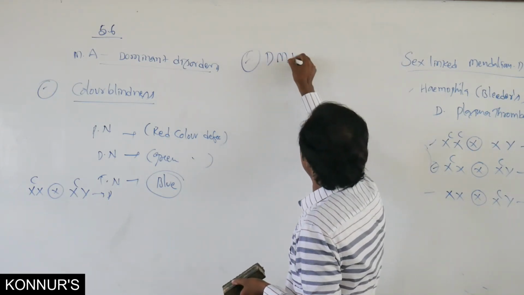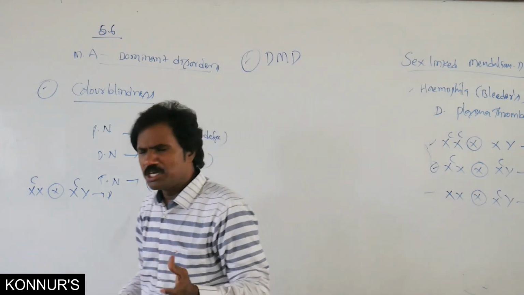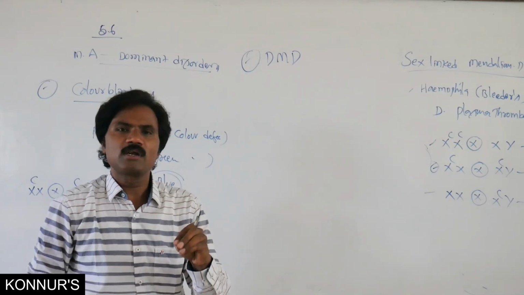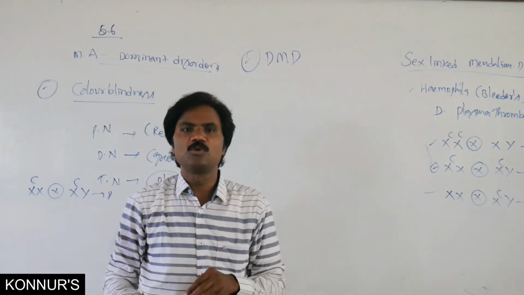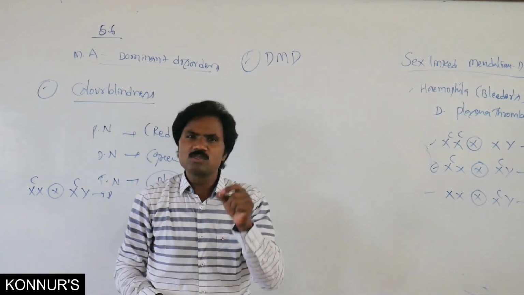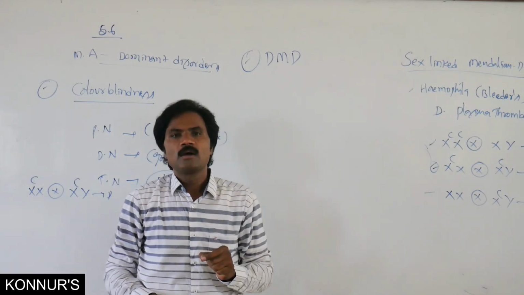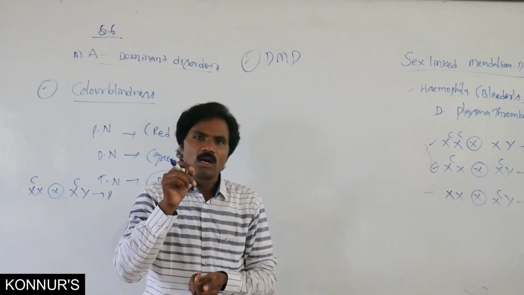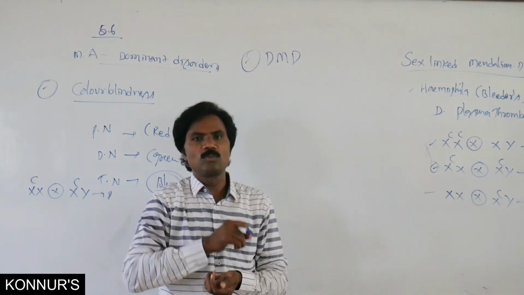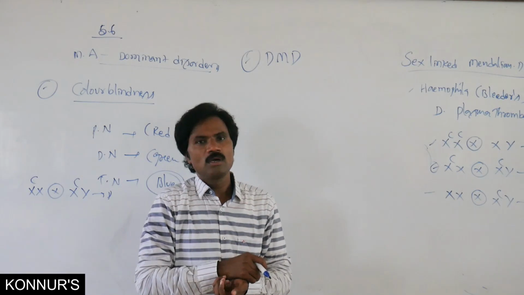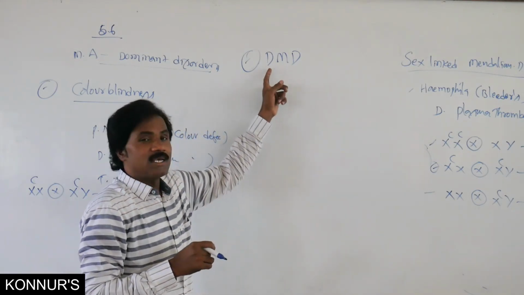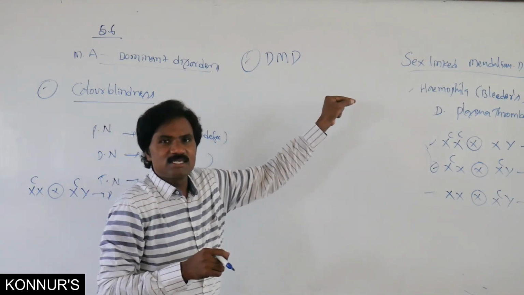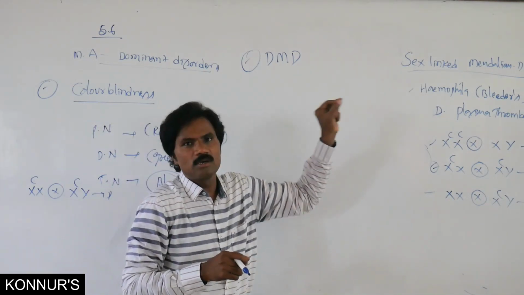That is DMD, Duchenne muscular dystrophy. Just now I said muscular dystrophy can affect both autosomal as well as allosomal. It is on the X chromosome, where the dystrophin gene is present. This dystrophin is normally present on the X chromosome. It is X-linked, that's why it is called Duchenne muscular dystrophy. It is also one type of sex-linked Mendelian disorder.